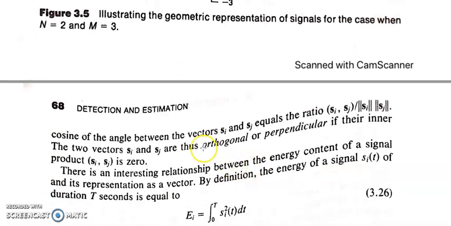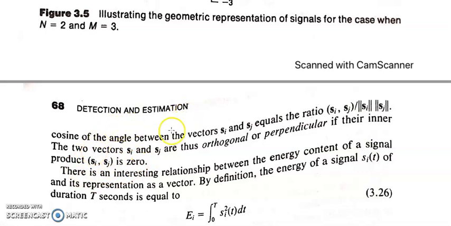This is the formula actually. If there are two vectors S_i and S_j, you find the inner product of S_i and S_j, then divide by the norm of S_i and the norm of S_j. If the two vectors S_i and S_j are orthogonal or perpendicular, then the inner product of S_i and S_j should be 0. Why?